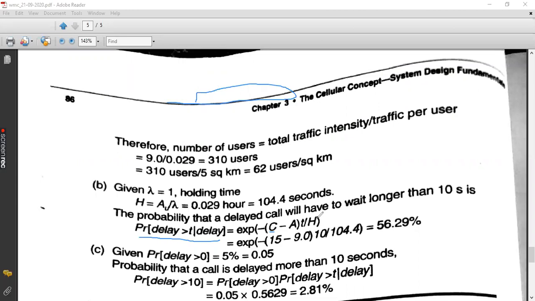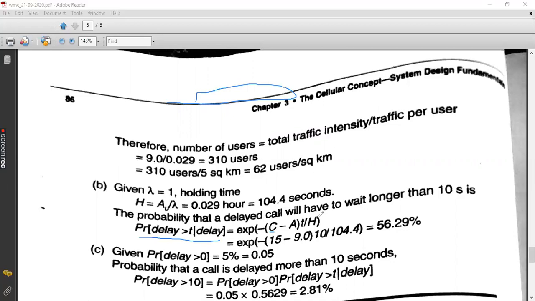What do you mean by H? H is the holding time. And the equation for holding time is AU by lambda. That also we have studied yesterday, isn't it? The traffic intensity per user AU is equal to lambda into H. So when you rearrange that, you will get the holding time as AU by lambda. Holding time is nothing but the average time required for a call.